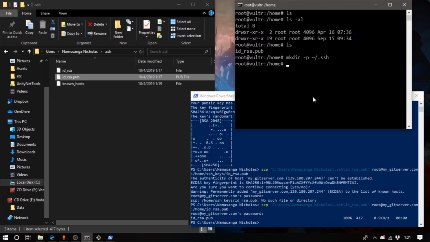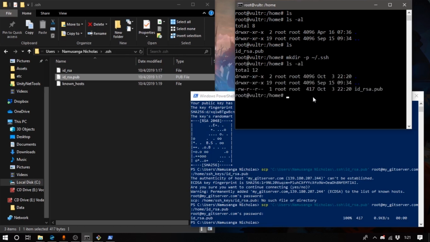Okay. And now that we're done making that, just want to check again if our file is still there. And what you want to do now is just go ahead and touch into that same directory that we created earlier, so the weird sign and .ssh. And now we just want to create a new authorized keys file.